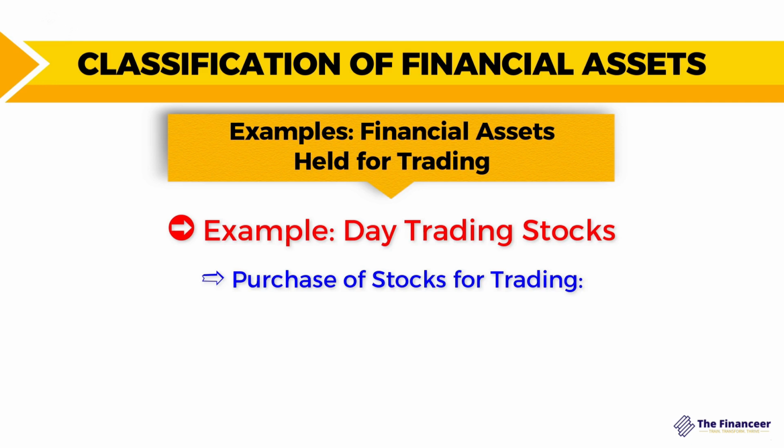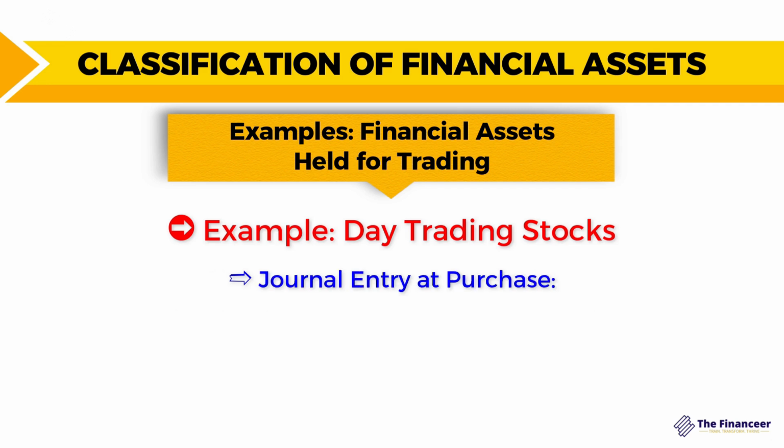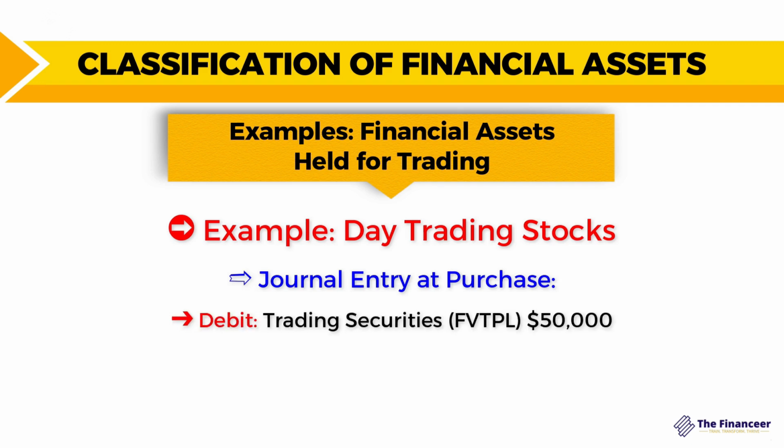So the company is going to purchase stocks for trading. So when the institution buys the stocks intended for the day trading, these stocks are immediately classified as fair value through profit or loss. The journal entry here at the time of the purchase will be debit the financial assets, which is trading securities measured at fair value through profit or loss, and credit the cash with the value of the purchase as we explained before.